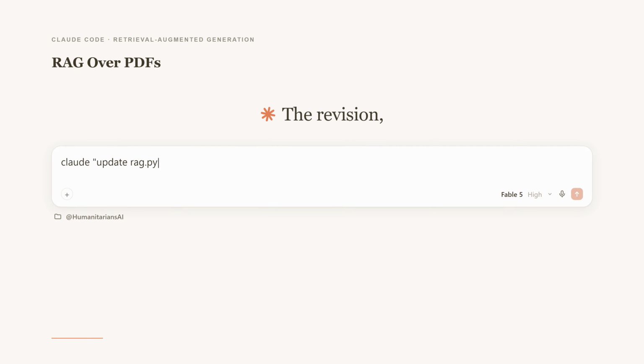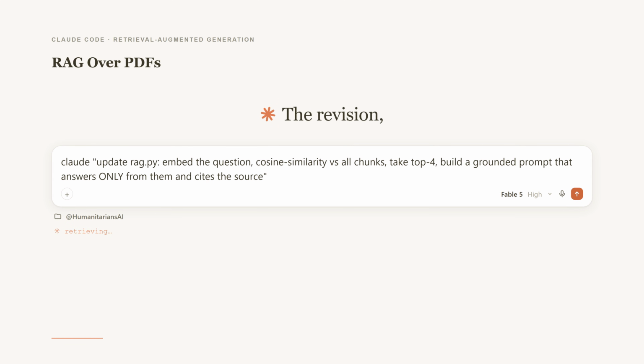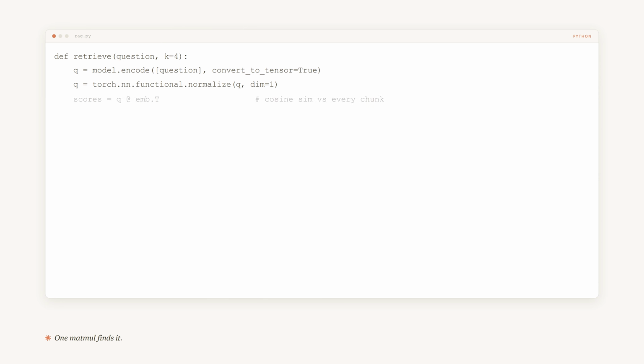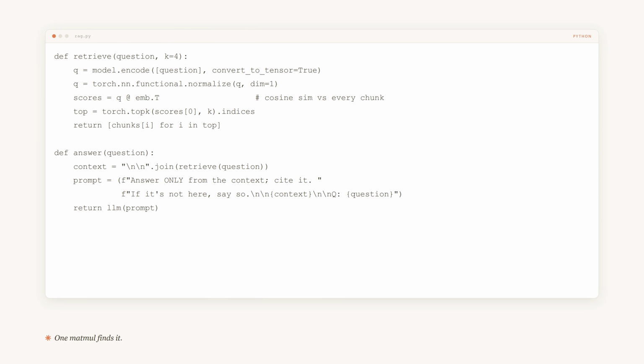An index alone doesn't answer anything. Revise, add retrieval. Embed the question the same way, score it against every chunk with a single matrix multiply, take the top 4, and build a prompt that tells the model to answer only from those passages and to cite them. The revised code: because every vector is unit length, the whole search is one line. Q @ M.T is the cosine similarity of the question against all chunks at once, and torch.topk pulls the 4 closest. Those chunks become the context.